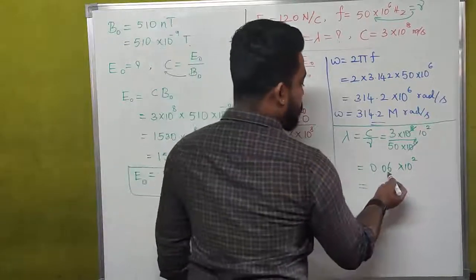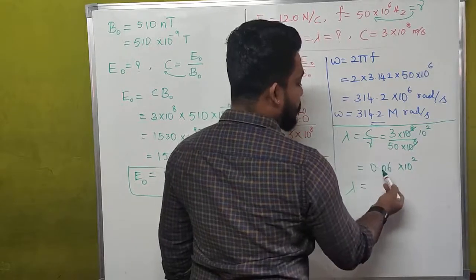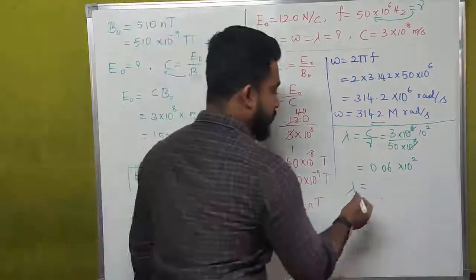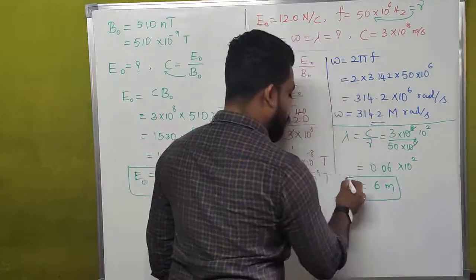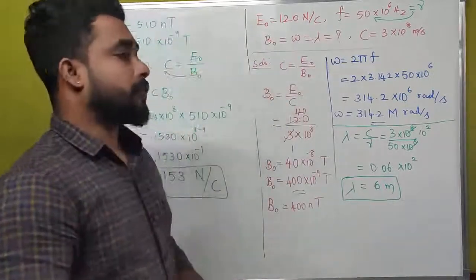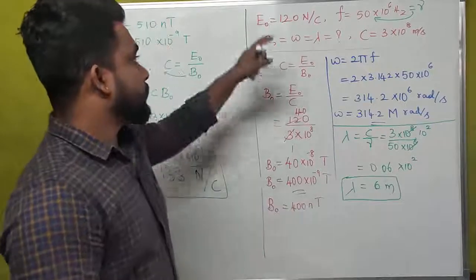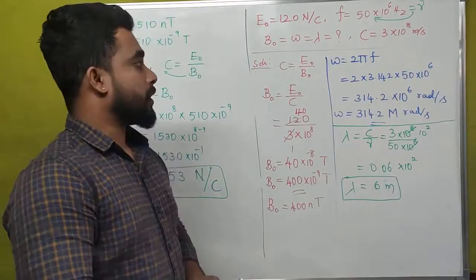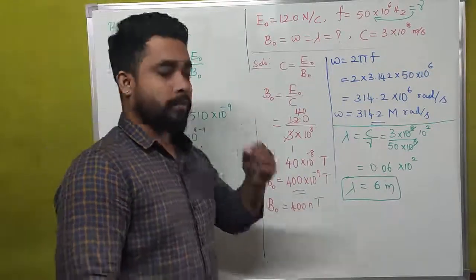Then what is the value of lambda, the wavelength? Here what we have is 0.06 into 100, which is nothing but 6 meter. The wavelength of the wave is a maximum of about 6 meter for this particular question. Okay, this is how we are going to simplify the problems of electromagnetic waves.